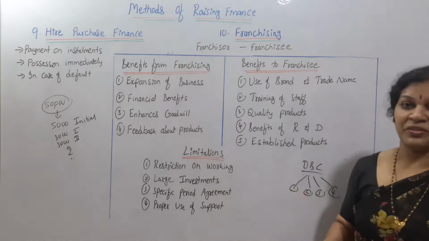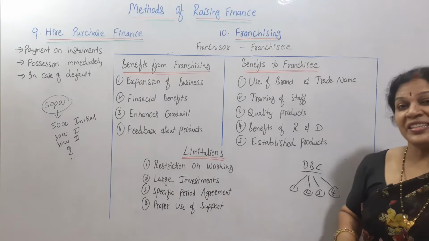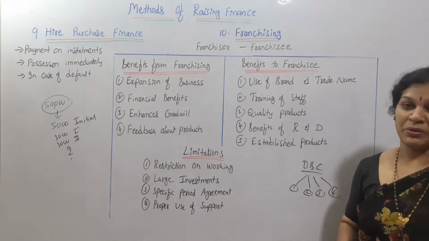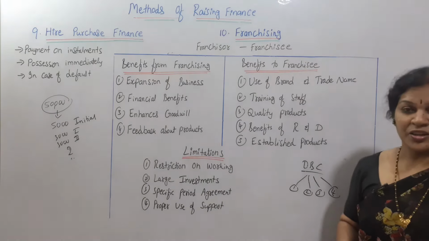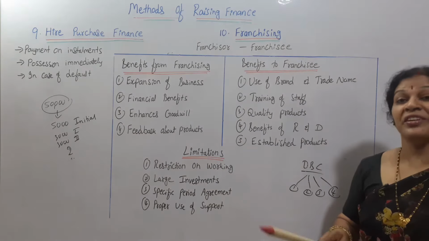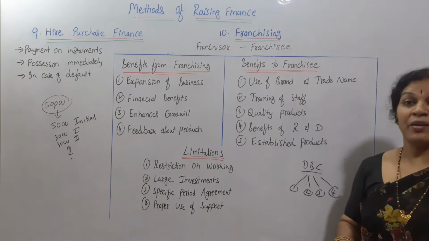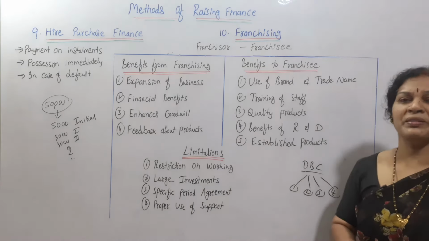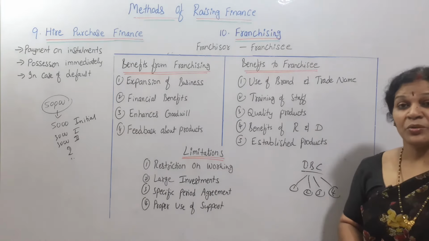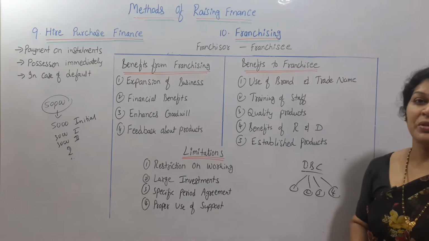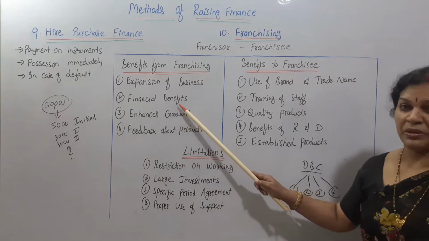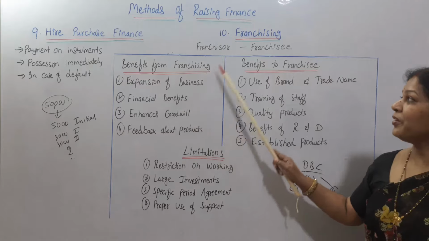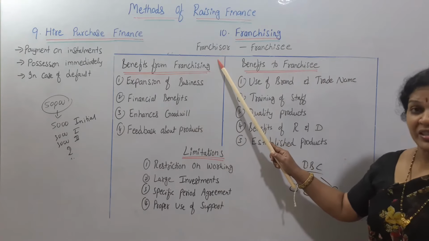And financial benefits, of course: the franchisee will pay a lump sum, a large amount, every year also he'll be paying, and on sales also, whatever sales he increases, on that he'll pay some amount to the franchisor. So it is a handsome amount. Financial benefits are very good, especially for the franchisor.